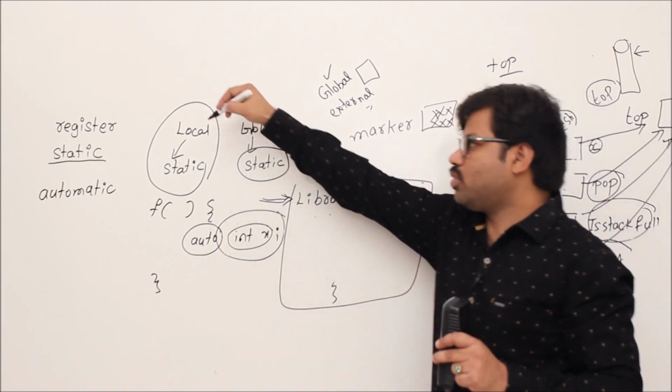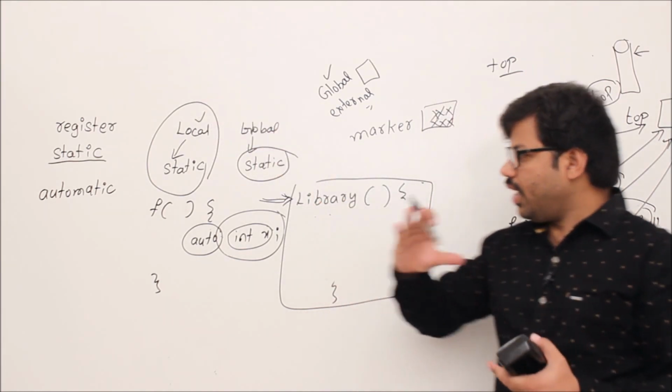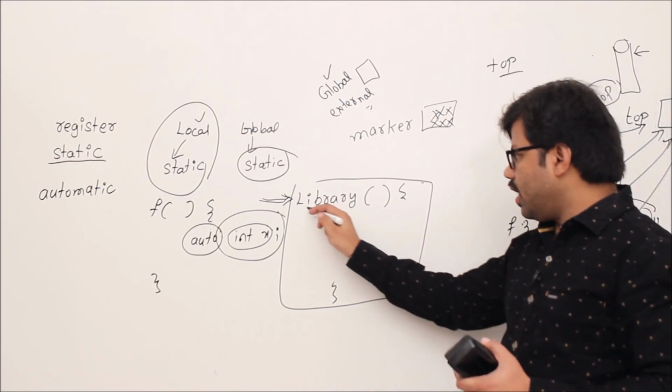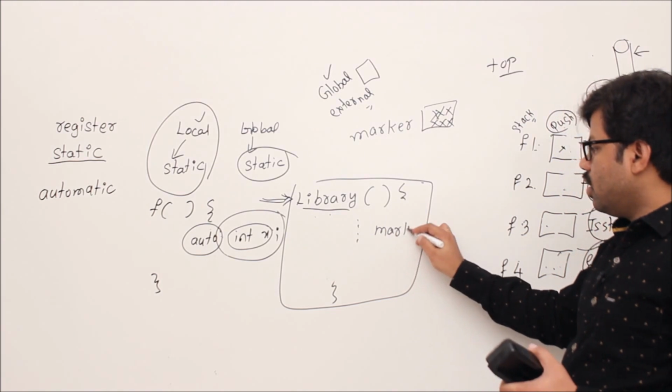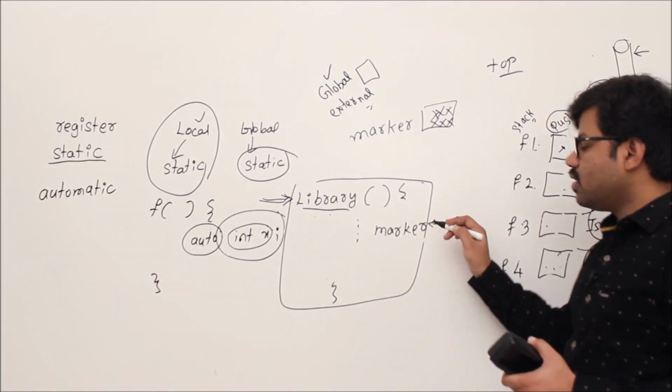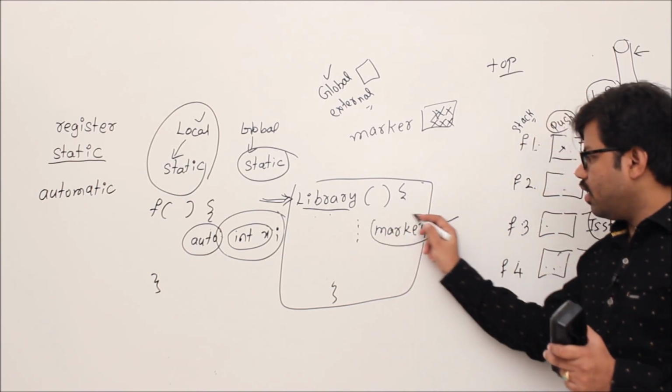We know that sometimes local variables are important, right? The purpose of a local variable is to use it only within a function. For example, there is a library function. You want to use a variable called marker and you want to keep it local because others should not modify it, right? That's why it should be local only.